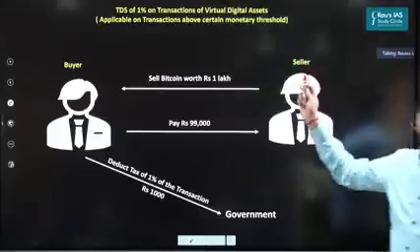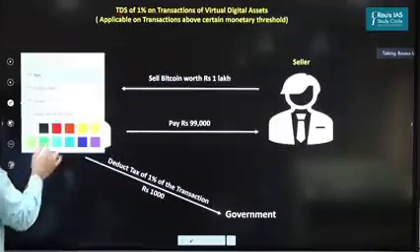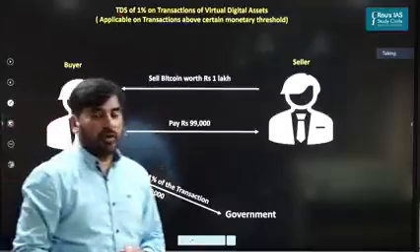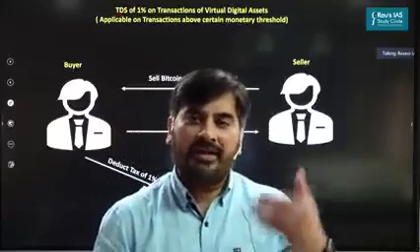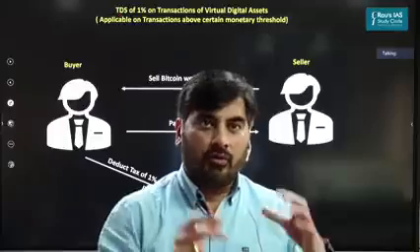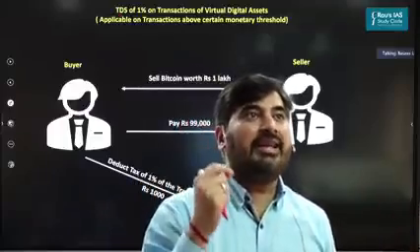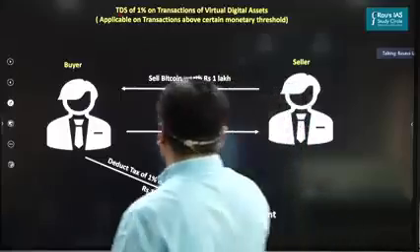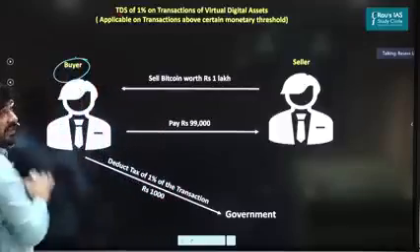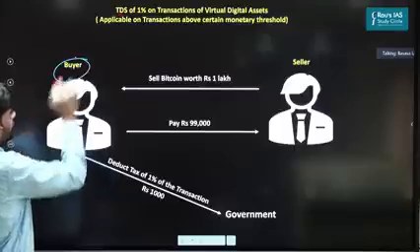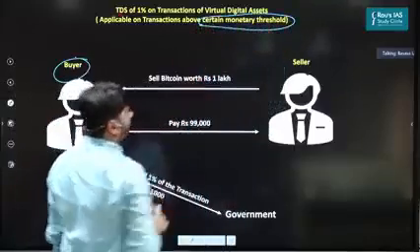Apart from that, the government has also sought to introduce TDS, tax deducted at source. Now, the government has introduced this TDS because it would want to keep a tab on, or know information about, the people who are doing trading in crypto transactions. So TDS will be applicable on the buyer, the person who is buying. And this person will be required to pay TDS if the transaction is above a certain monetary threshold.